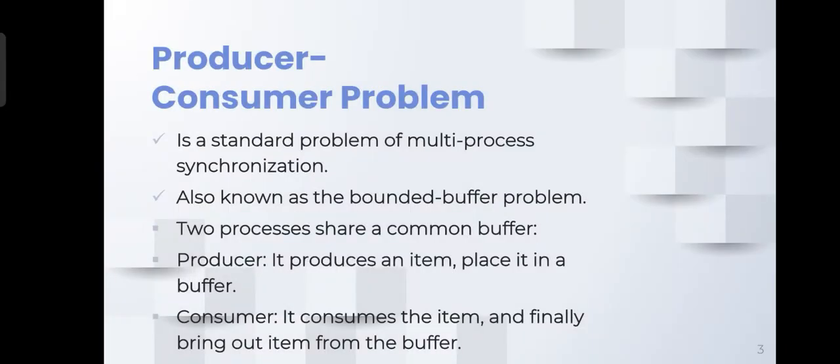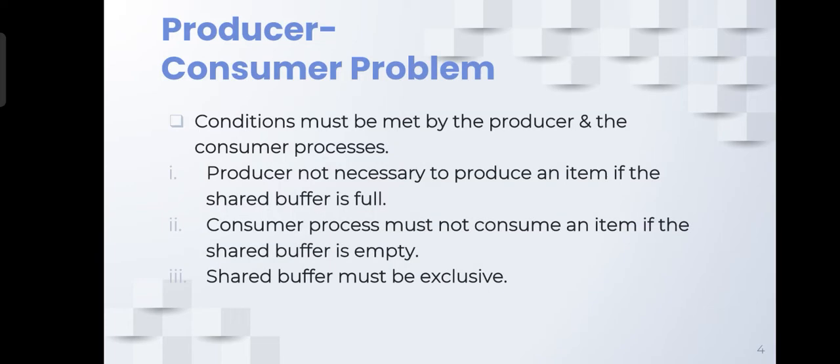What is the producer consumer problem? It is a standard problem of multiprocess synchronization, also known as the bounded buffer problem. In this, two processes share a common buffer, and the producer produces an item and places it in a buffer, and consumer consumes that item and finally brings it out from the buffer. The conditions which must be met by the producer and the consumer process are: producer must not produce an item if the shared buffer is full. Consumer process must not consume an item if the shared buffer is empty. And shared buffer must be exclusive.